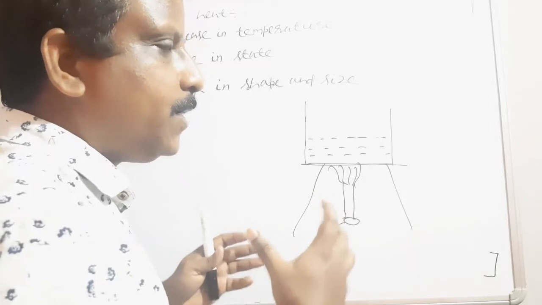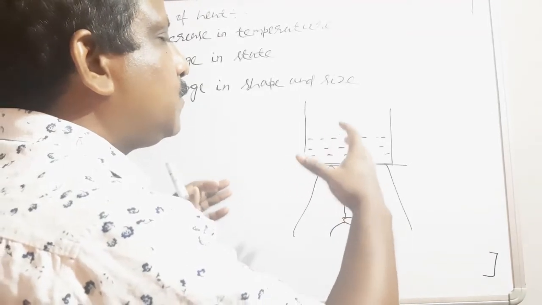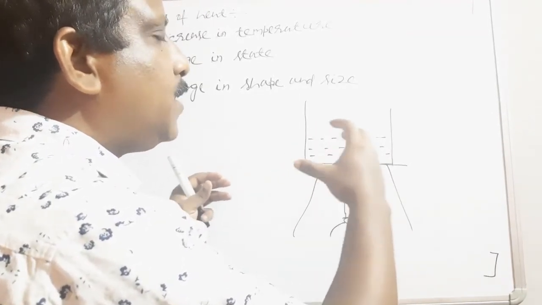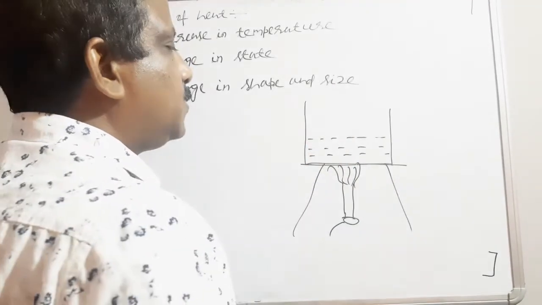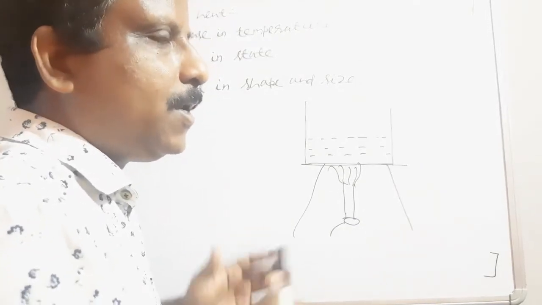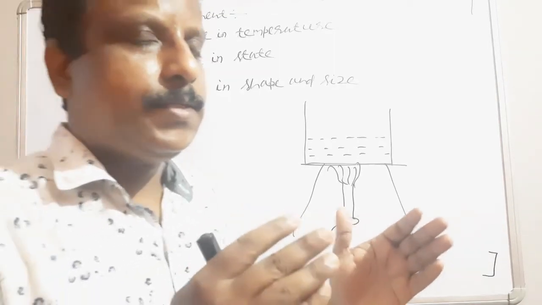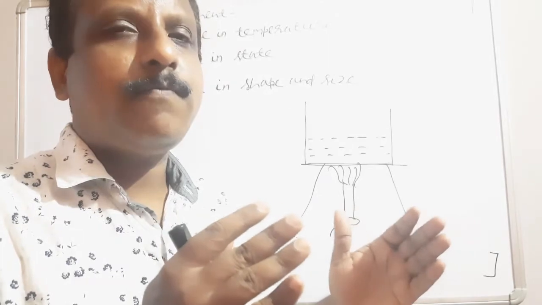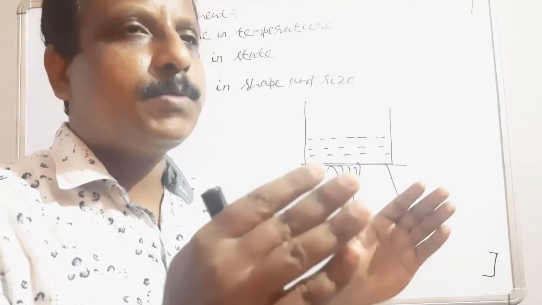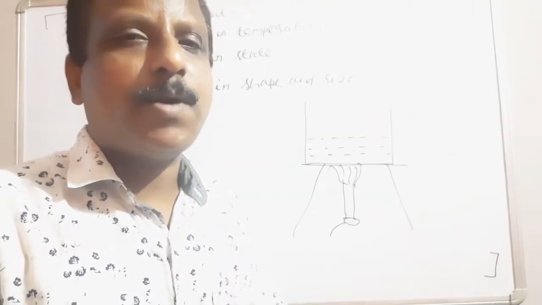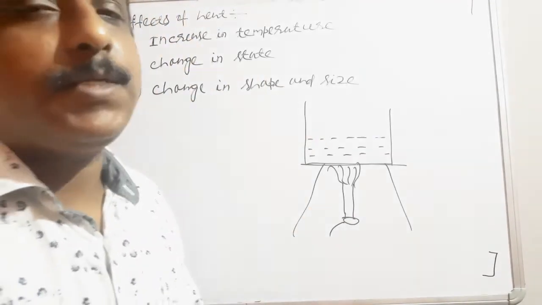Why? Because when heat is absorbed, the kinetic energy of the molecules increases, so the molecules move with higher speeds. They break their intermolecular force of attraction, and there will be more space between them, so the water level will increase. The same happens in a solid object, like a metal. When heat is absorbed, the intermolecular force of attraction between the molecules breaks, there is more space, and the body expands. When it expands, there will be a change in shape and size. So these are the three effects of heat.